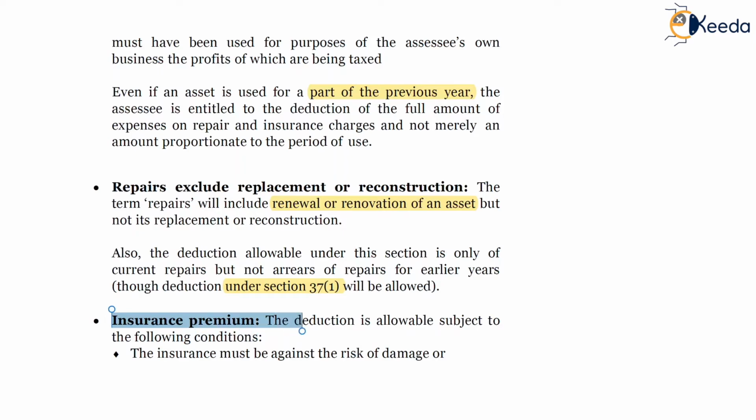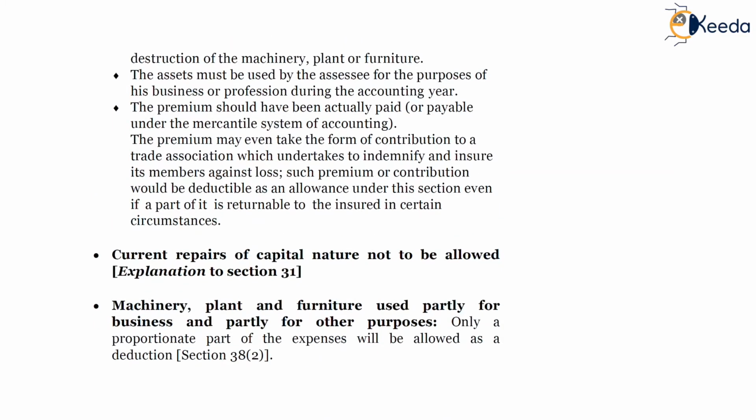Next point is insurance premium. The deduction is allowable subject to the following conditions. Insurance must be against the risk of damage or destruction of the machinery, plant or furniture. The asset must be used by the SSC for the purpose of business or profession during the accounting year.